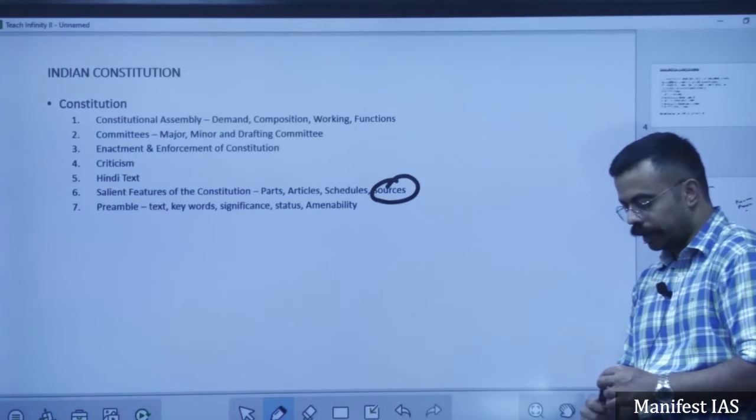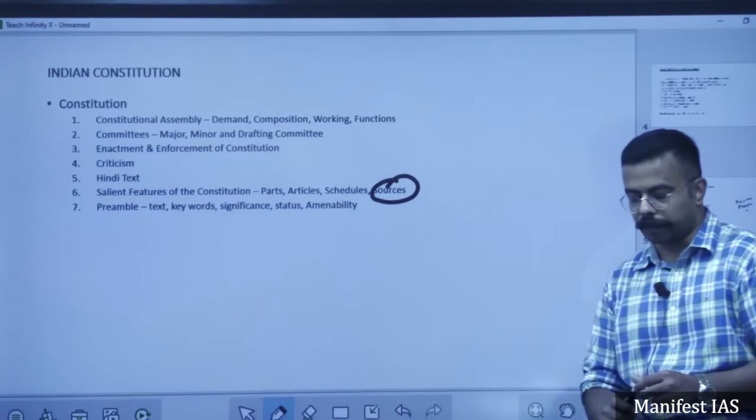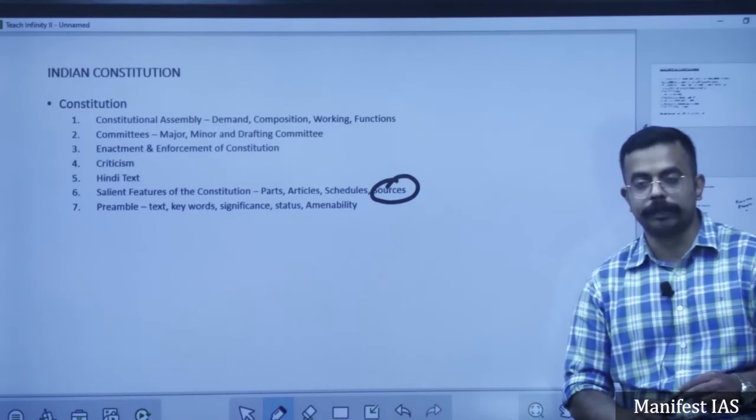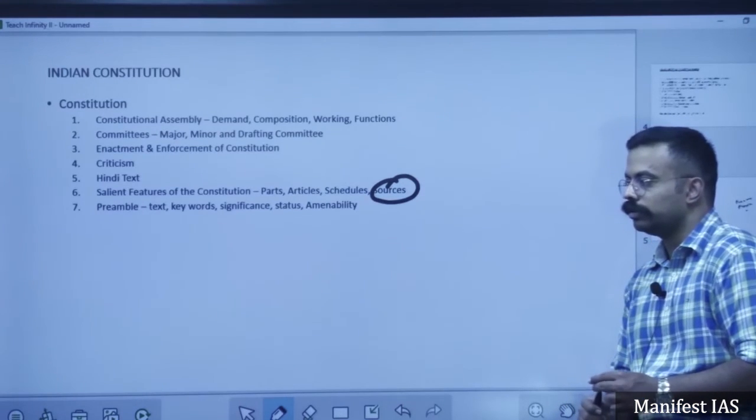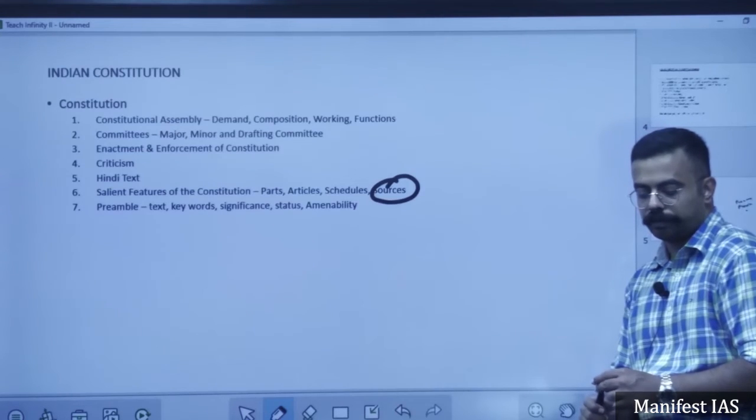So we are headed by a president who is elected by the people of India. That is what is meant by republic. Another meaning is all the public offices are open to everyone. That is also one of the meanings of being called a republic.